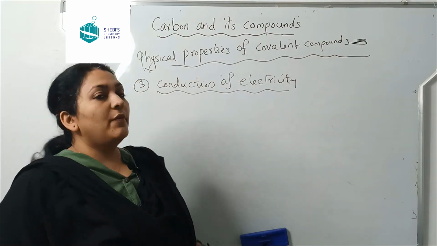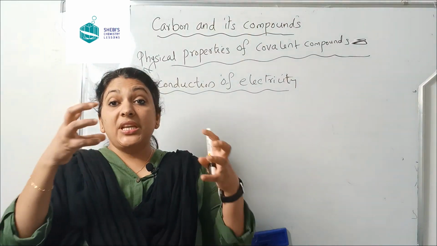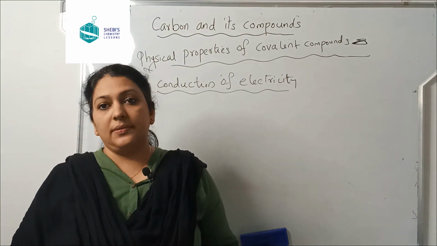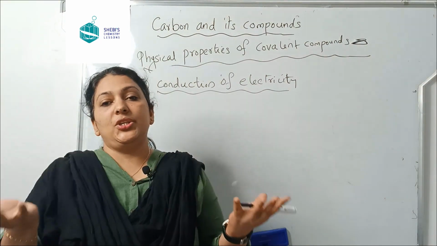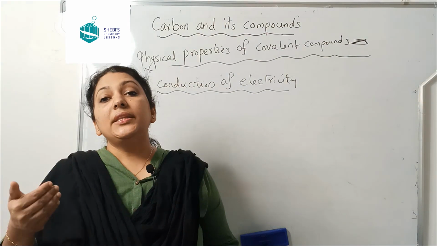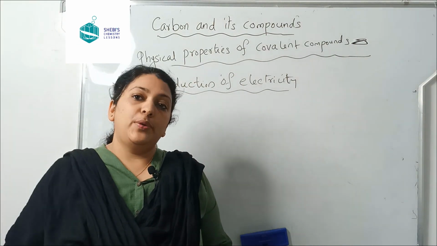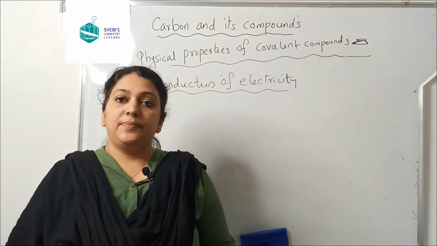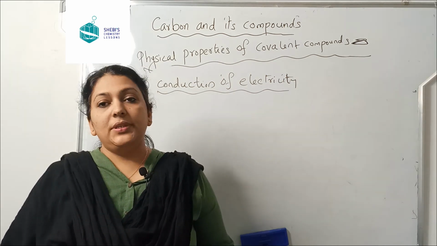But in the case of covalent compounds, we know that due to the sharing of electrons, no ions exist. The electrons do not belong to one atom. They are sharing each other, right? Therefore, as no ions are produced, they do not conduct electricity. Is that clear? Okay. Let's move to the last property.